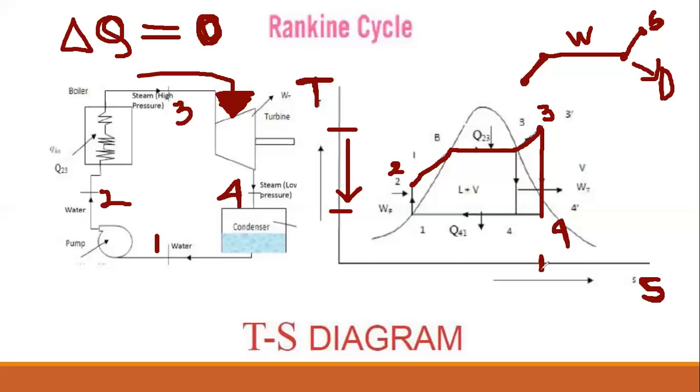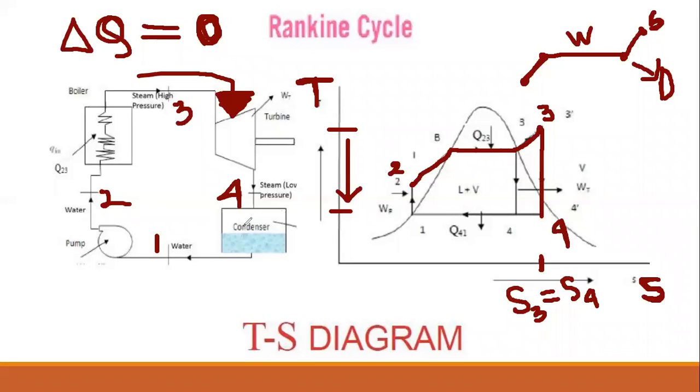So there is no change of entropy. The entropy of 3 and the entropy of 4 are the same. So S3 equals S4. This is the operation inside the turbine.